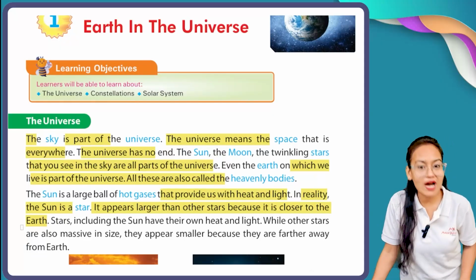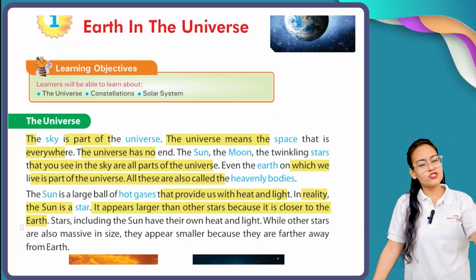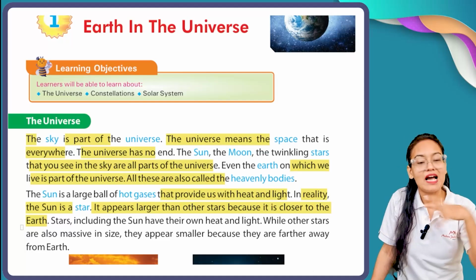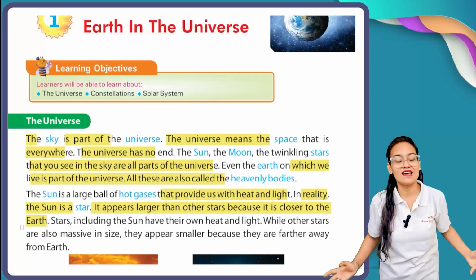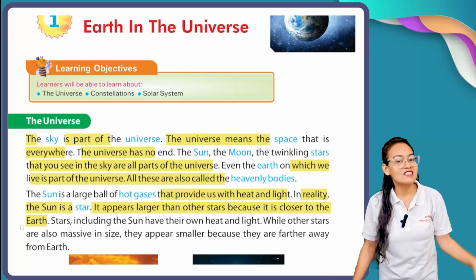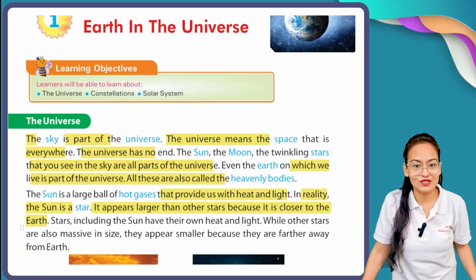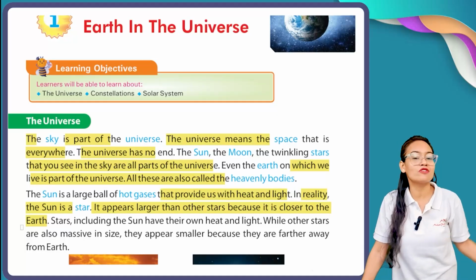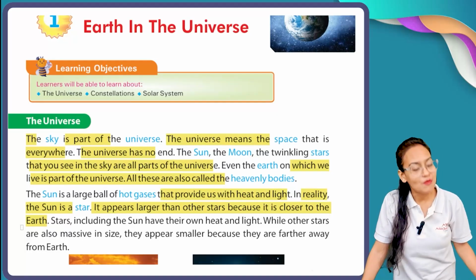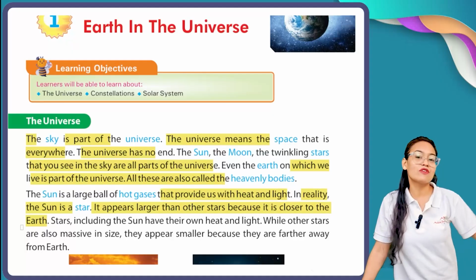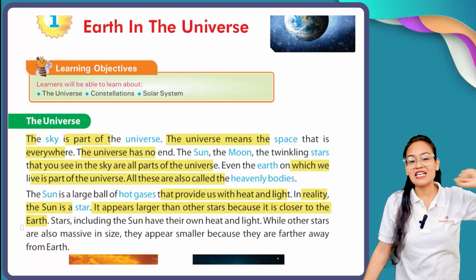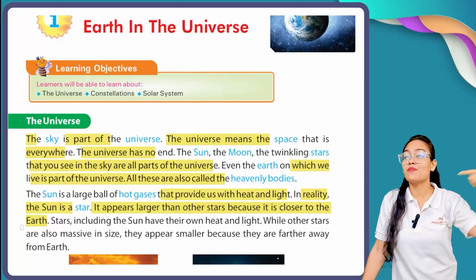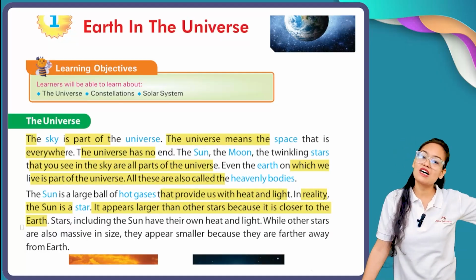And why are all other stars just dot shaped, while we see the sun as a huge ball? Because, my dear students, the sun is closer to our Earth. The distance between the sun and Earth is much shorter than the distance between our Earth and the other stars. That's why the sun always appears bigger in comparison to other stars.